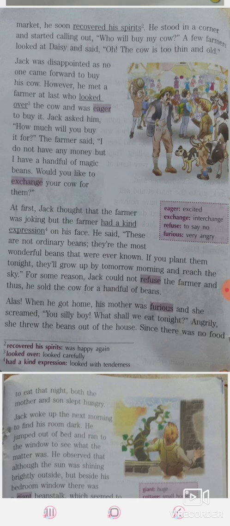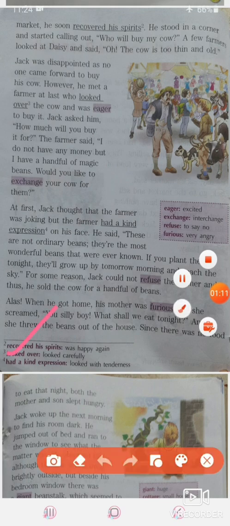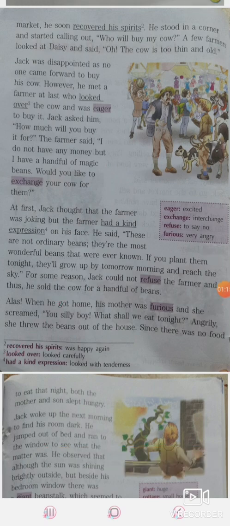However, he met a farmer at last who looked over the cow. So finally he met a farmer over there and he looked over his cow. "Looked over" is a phrase, it means looked carefully, right? So he looked carefully at the cow and was eager to buy it, and decided that he wanted to buy that cow. He was very excited to buy it.